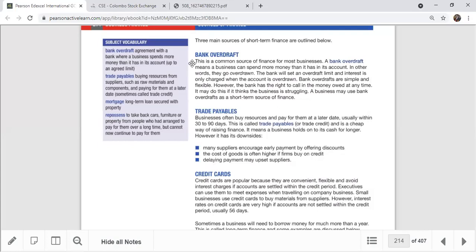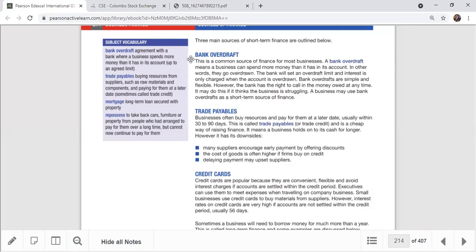The bank overdraft is a very important thing. If you have a bank account, especially a current account, there are several types of bank accounts. Current account holders are given a facility by the bank: you can use more money than you have. You can use a checkbook for that purpose, and pay your bills and liabilities by using a check.